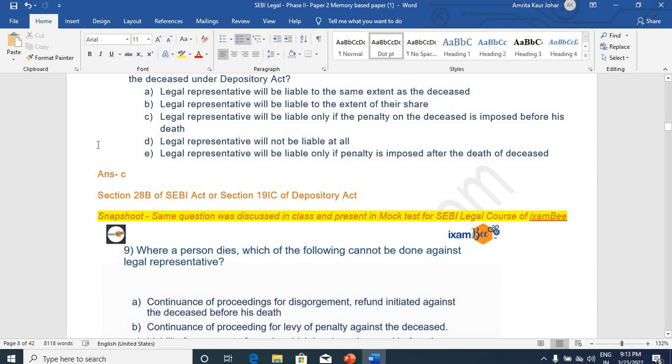And the correct option is that they will be liable only if penalty was imposed on the deceased. We have found a similar question in our content as well, and you can refer to Section 28B of the SEBI Act or Section 19IC of the Depositories Act for this purpose.